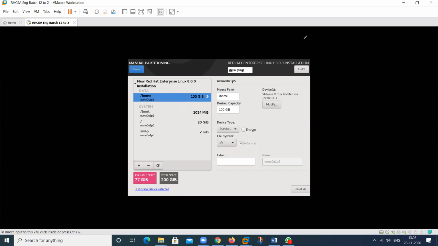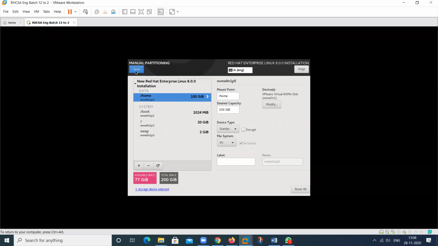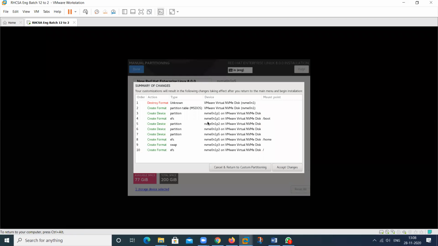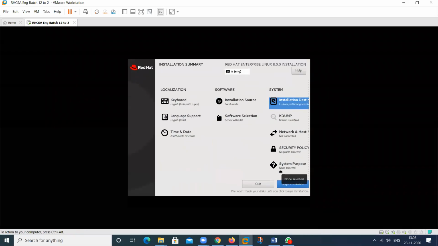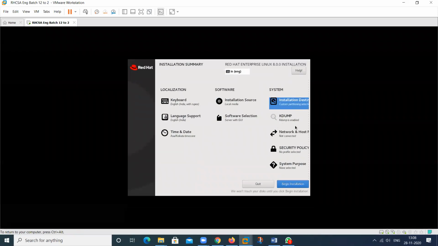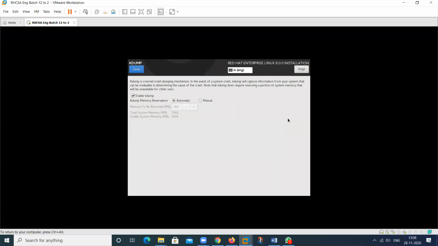Then I will create it, then click on done. You can check here the fourth one. No, it's not showing in this also. So apply changes. Then there's no need to select kdump here.